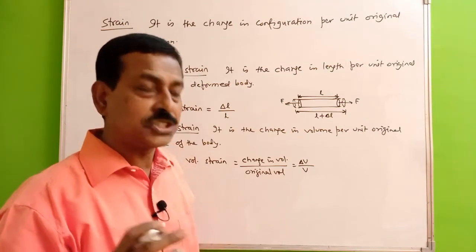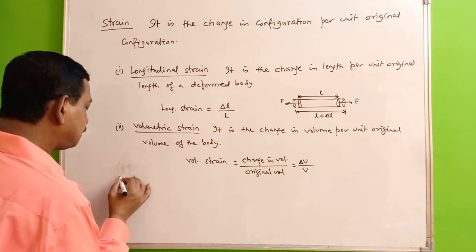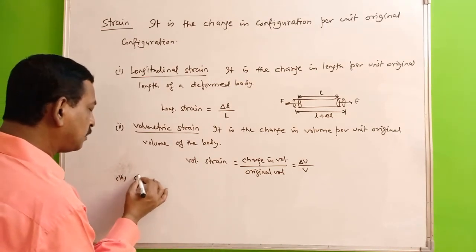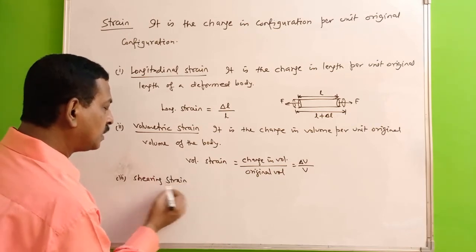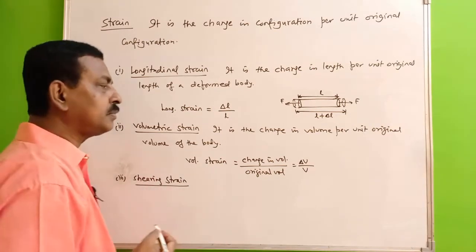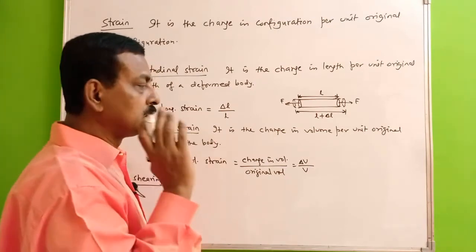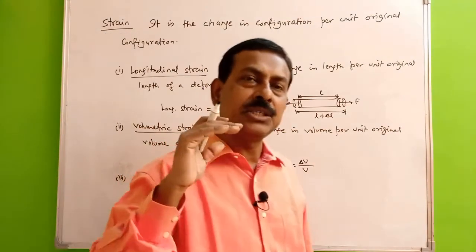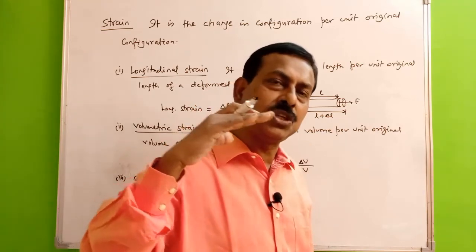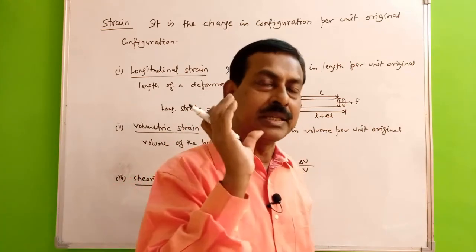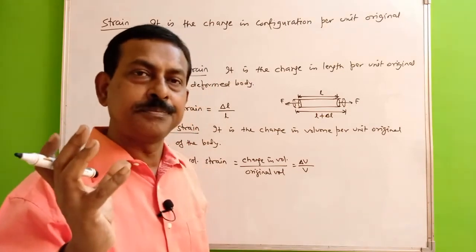Now for the shearing strain, this is the third type. This will be there when you have a tangential stress developed in a body, or suppose a tangential force is being applied on a body, there is a change in its shape.